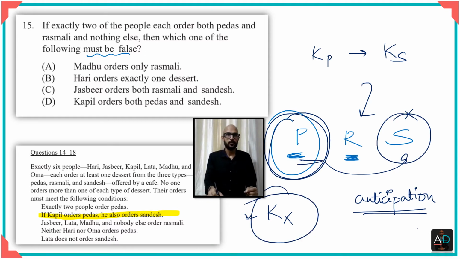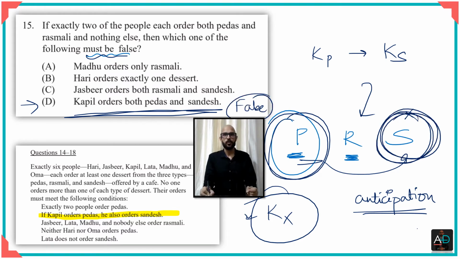So let me look for which one must be false. Here you can see option D says that Kapil orders both pedas and sandesh. So this has to be false, because we know that since sandesh has not been ordered, it means Kapil has not ordered pedas. Alright, let's go to the next question.